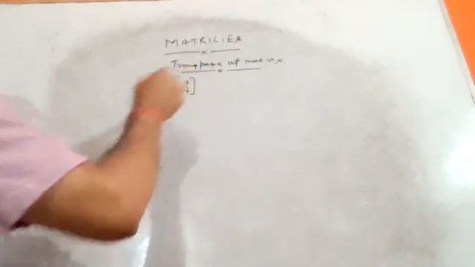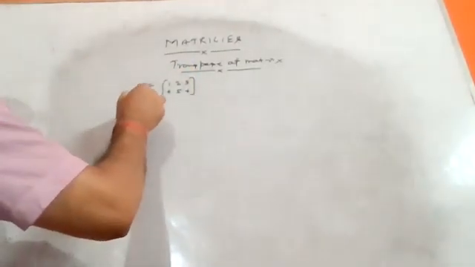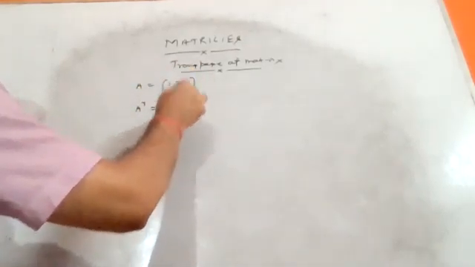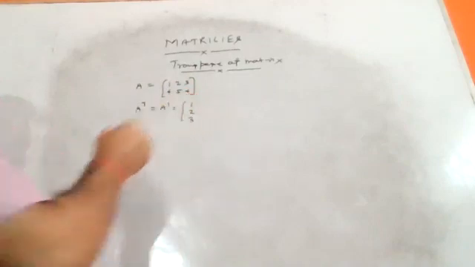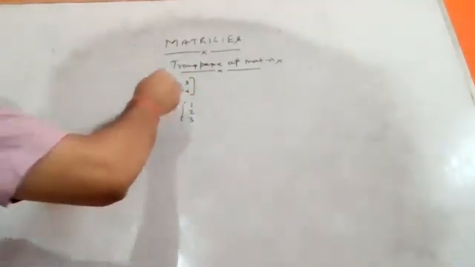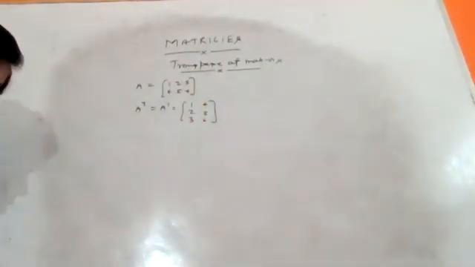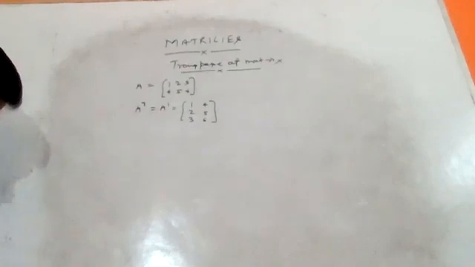Let matrix A be 1, 2, 3, 4, 5, 6. We want to find the transpose. You can represent it as A transpose or A dash. To convert row into column: the first row you convert into the first column, the second row into the second column. So the simplest meaning of transpose is to convert row into column or column into row.